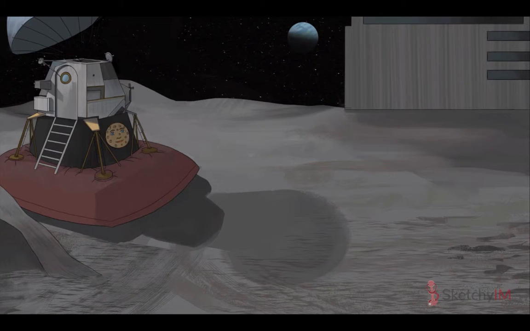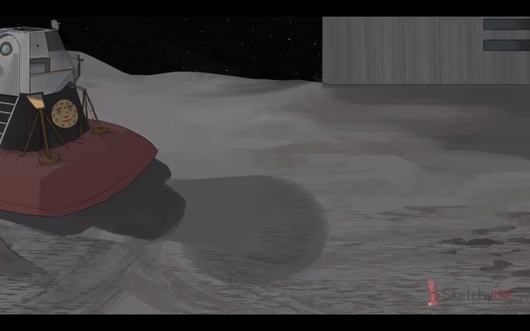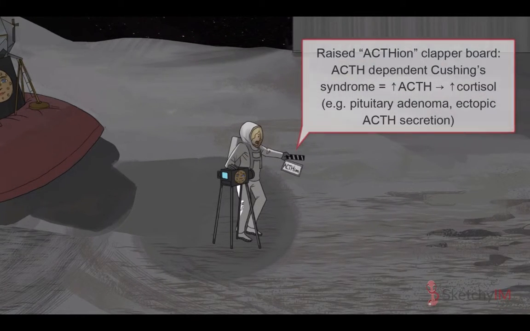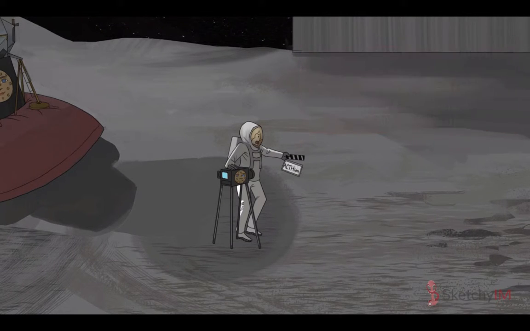The best way to conceptualize the etiologies of Cushing syndrome is to categorize them by ACTH dependence. In ACTH dependent Cushing syndrome, excessive production of ACTH is the root problem. Excessive ACTH stimulates the adrenal glands to produce extra cortisol. At Sketchy, ACTH is symbolized by the action clapperboard, stimulating the adrenals to act, if you will. Approximately 80% of endogenous Cushing syndrome is of the ACTH dependent variety.